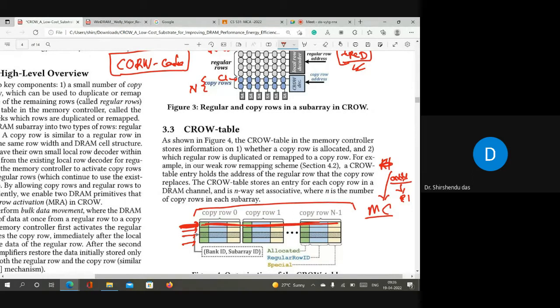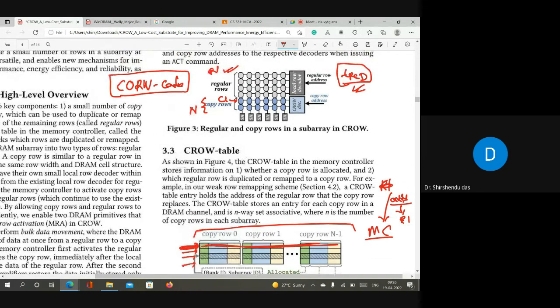So instead of activating only R1, the memory controller will send the activation command for both R1 and C1 simultaneously, and because of that it will reduce the tRCD time. So this is the main logic.